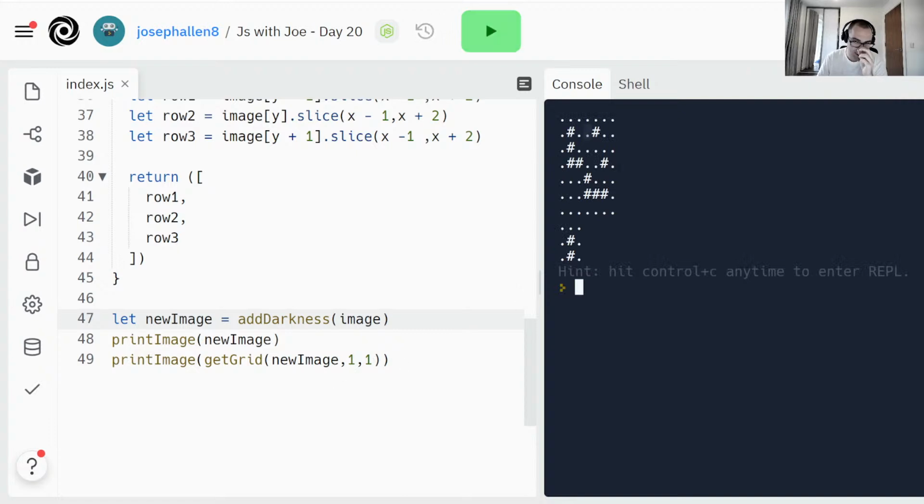I should be able to get anywhere else in the grid. So if I do 1, 2, it should be this point. So I should see 3 dots, pound dot dot, pound dot dot. Oh, did I change the y? Should be 2, 1, sorry. Right, yes, there it is. Cool, so we've got it now. Next we need to iterate over each of them and get our grids.